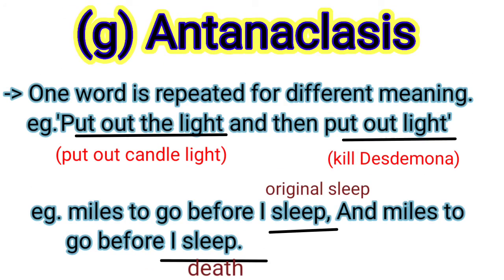Antanaclasis, which means one word is repeated with different meanings. For example, put out the light and then put out the light. First, put out the light means put out the light of the candle, and the second one means kill Desdemona. Another example, and miles to go before I sleep, and miles to go before I sleep. First sleep means actual sleep, and the second one death.